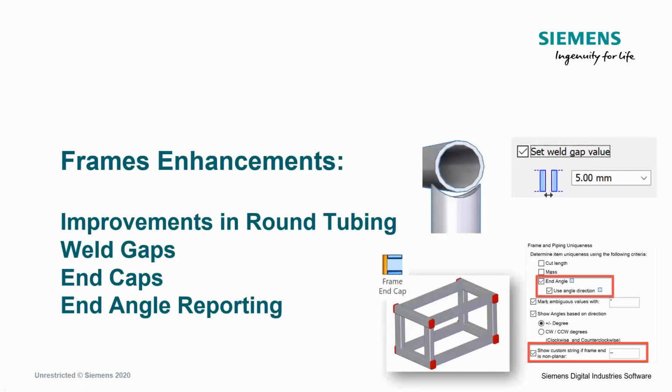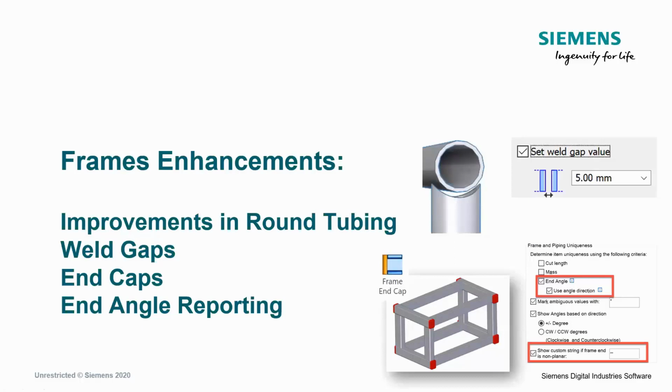And just for those who are attending today or maybe watching after the fact, we're going to wrap up today. I'm going to talk a little bit about some of the enhancements in Solid Edge 2021 within the frames environment. If you've been around for a long time or even if you haven't, one of Solid Edge's strengths in the mechanical assembly space has been its ability to create frame structures.